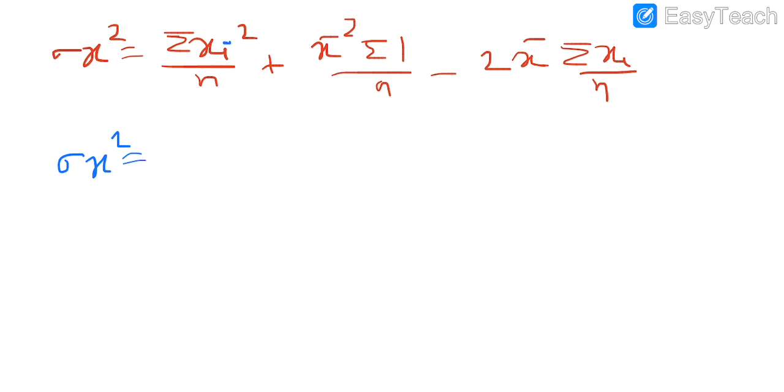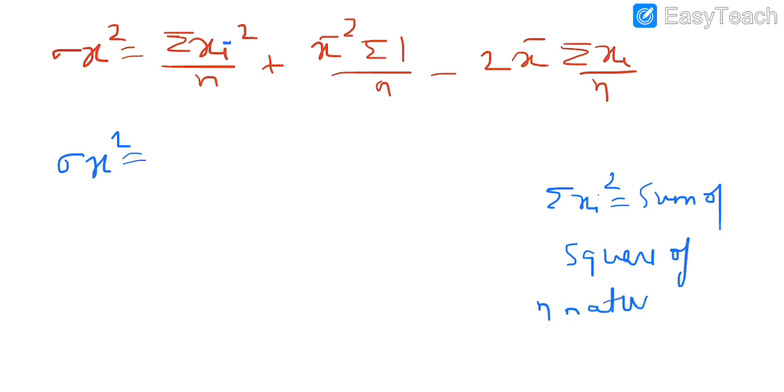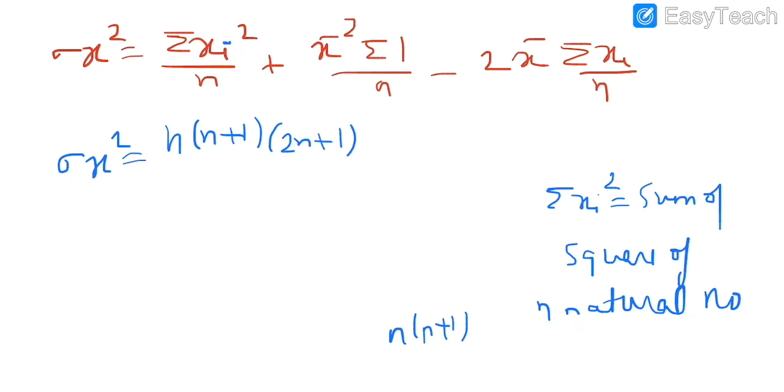The summation of xi square is simply the sum of squares of n natural numbers, which is given as n into n plus 1 into 2n plus 1 upon 6.